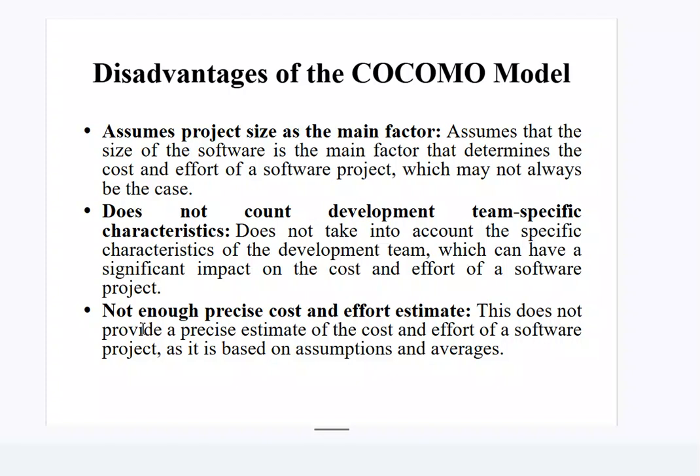Disadvantages of the COCOMO model. Project size as the main factor: it assumes that the size of the software is the main factor that determines the cost and effort of a software project, which may not always be the case. Does not account for development team specific characteristics: it does not take into account the specific characteristics of the development team, which can have a significant impact on the cost and effort of a software project.